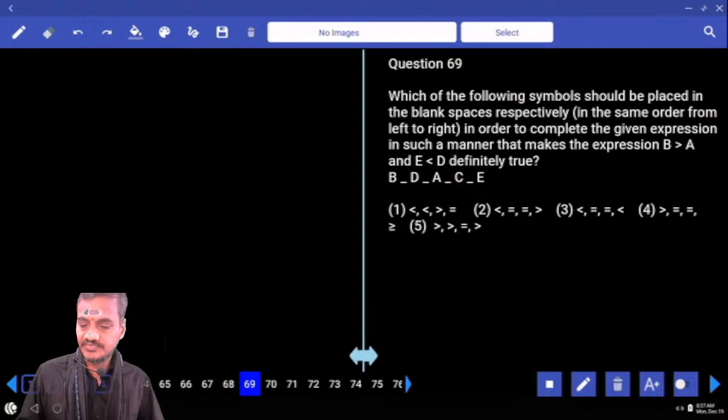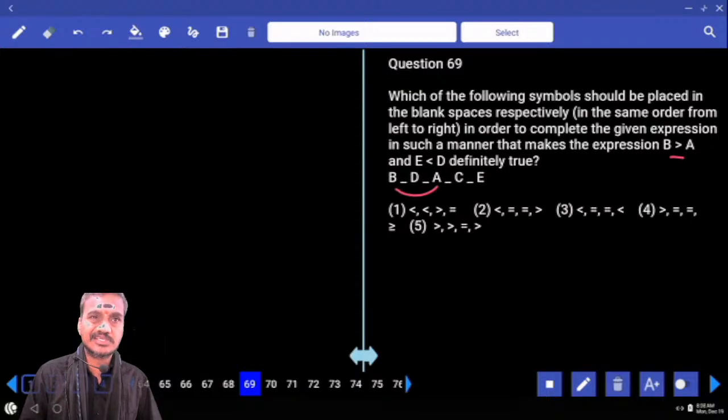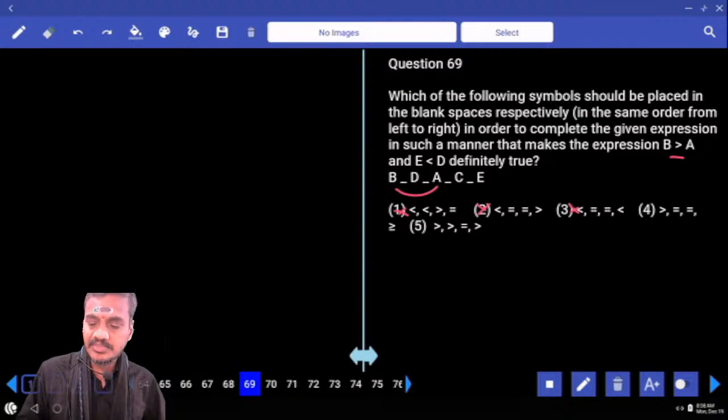Now in the 69, if you observe here, inequalities: B greater than A must be definitely true. Now B is here and A is here, that means between the first and the second, in these two places we need to get greater than. Choice 1 has lesser than in the first two symbols, that is ruled out. 2 is ruled out, 3 is ruled out. Now we are left with either 4 or 5, and in both 4 and 5 you can get B greater than A.